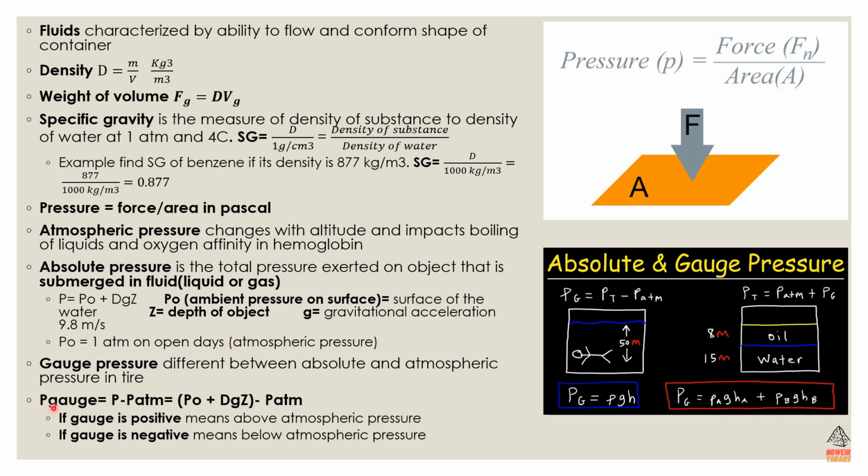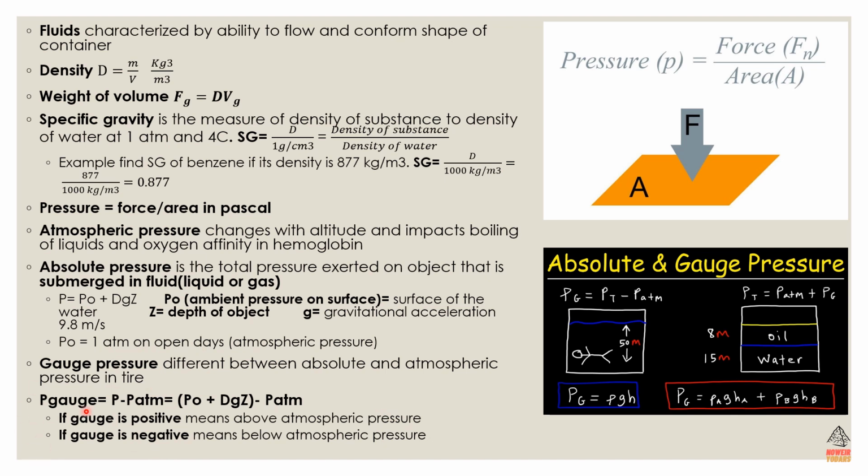Next we have gauge pressure. Gauge pressure is the difference between absolute and atmospheric pressure, and it's used in tires or tire checkers. You know, when you go and pump air into your tire and then you have this meter that checks the pressure. That's gauge pressure. And it has more to do with the pressure in a confined space.